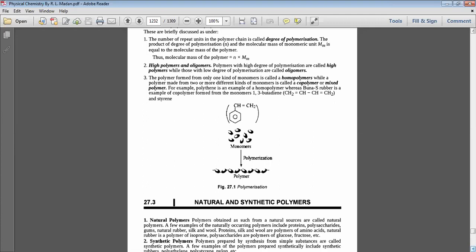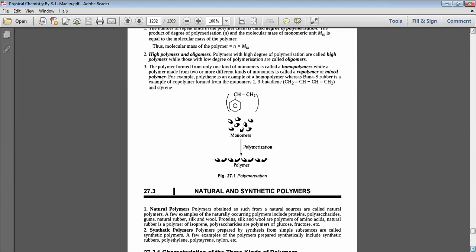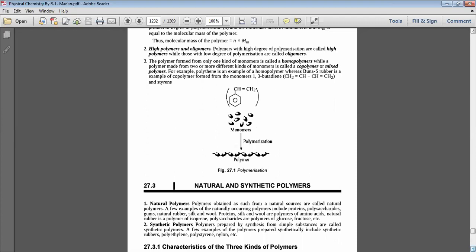High polymers and oligomers. Polymers with a high degree of polymerization are called high polymers, while those with a low degree of polymerization are called oligomers. A polymer formed from only one kind of monomer is called a homopolymer, while a polymer made from two or more different kinds of monomers is called a copolymer or mixed polymer.